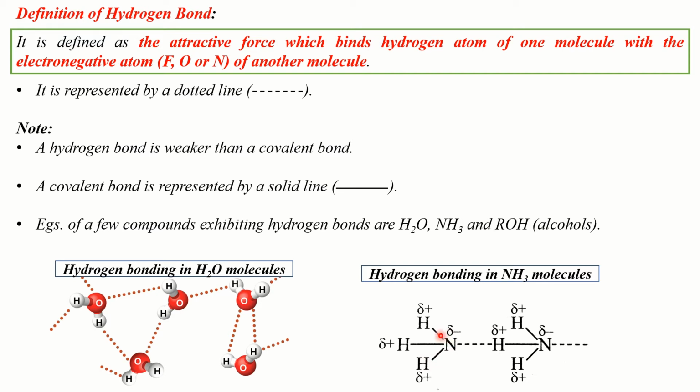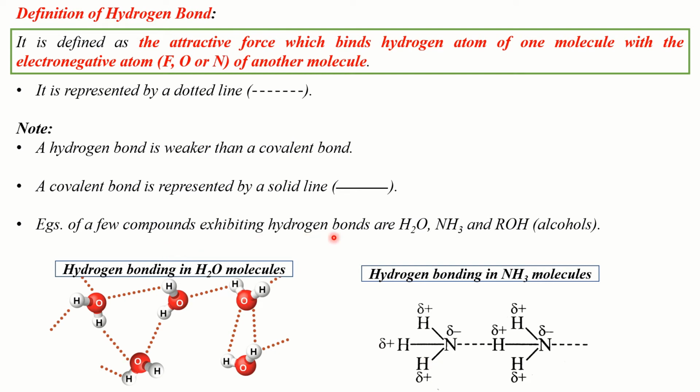Each nitrogen-hydrogen bond is a covalent bond and that is represented by a solid line. Clear? And here the nitrogen of one ammonia molecule is involved in hydrogen bonding with the hydrogen of another ammonia molecule in the vicinity. The hydrogen bonding here is represented by a dotted line. Note that a hydrogen bond is weaker than a covalent bond.